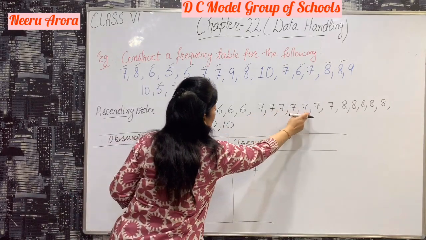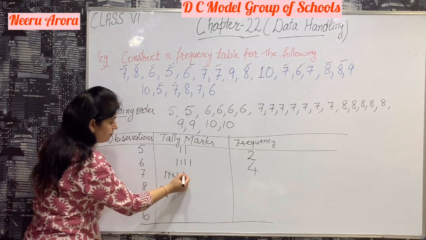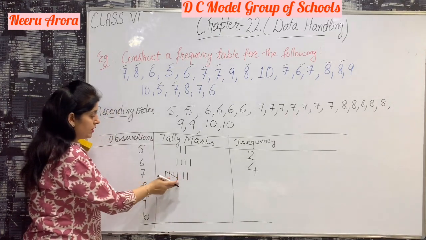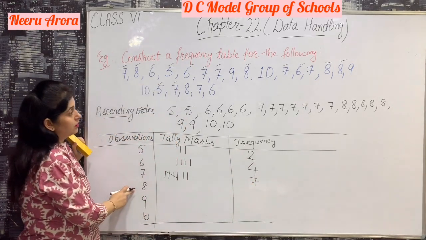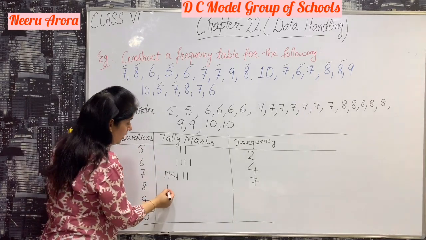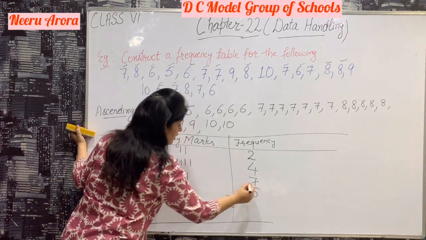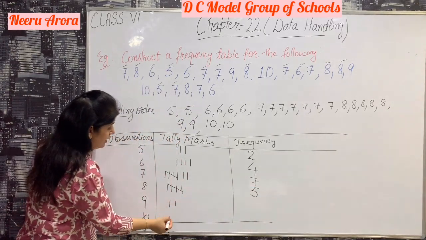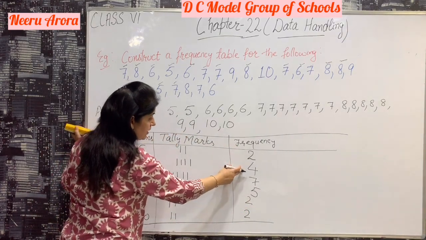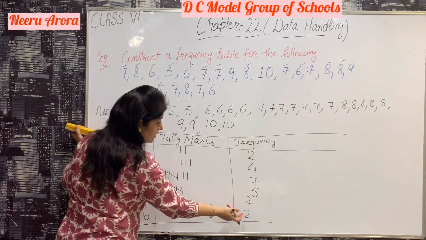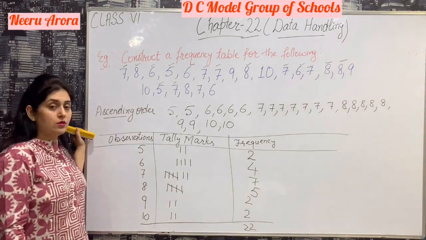How many times does 7 come? 7 times. First we will write down 5, plus 2. This is 5 and this is 2. It becomes 7 in tally marks. Next, 8. It comes 5 times. Then 9 comes 2 times and 10 also 2 times. So check the total: 2 plus 4 is 6, 6 plus 7 is 13, plus 5 is 18, 20, 22. Yes, the total is 22. So this is your frequency distribution table.